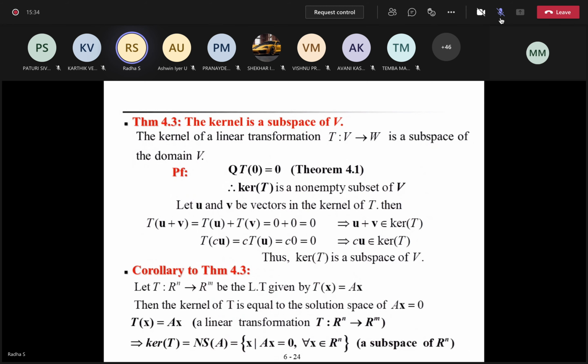There is a corollary here they have given. Whenever the linear transformation is from R to the power n to R to the power m, let T be the linear transformation given by T of x equal to Ax. Then the kernel of T, one minute, I'll say that in a moment.